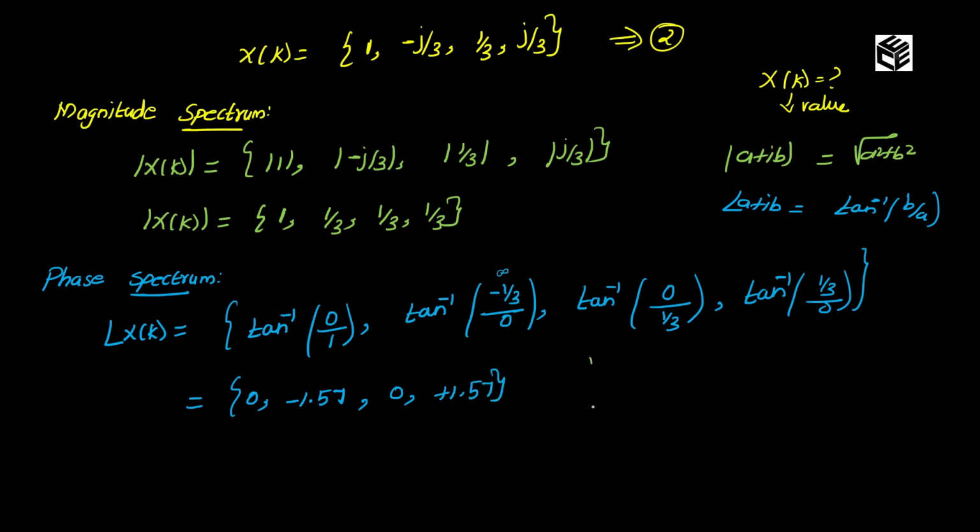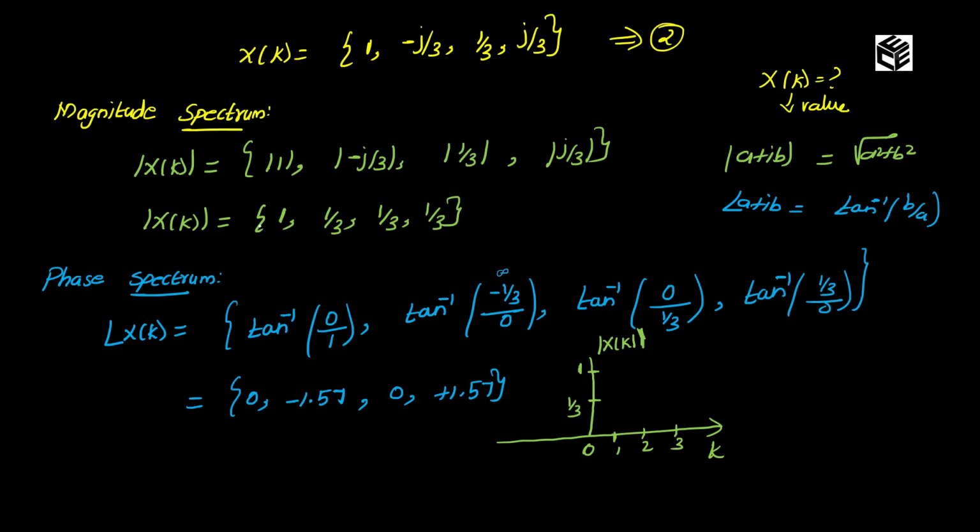Now I need to draw the plots for magnitude and phase. Okay, so this is k, this is modulus of x of k, this is magnitude spectrum. Here the value of k is from 0 to 3. So 0, 1, 2 and 3. The magnitude value, maximum value is 1, minimum value is 1 by 3. Now I am going to plot the curve.